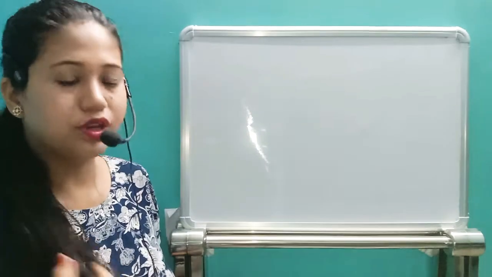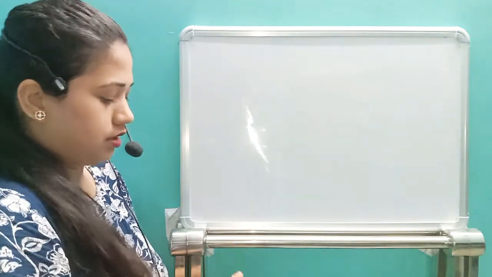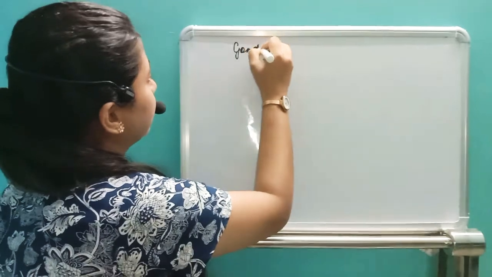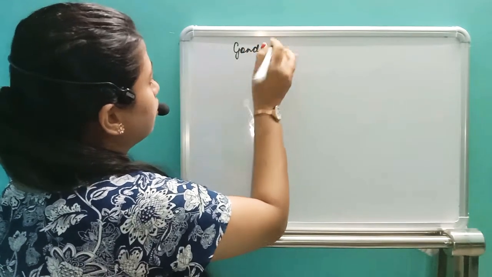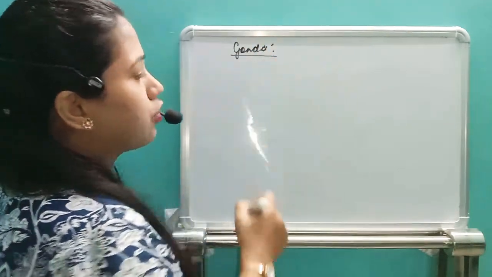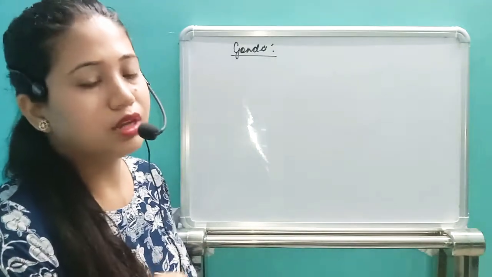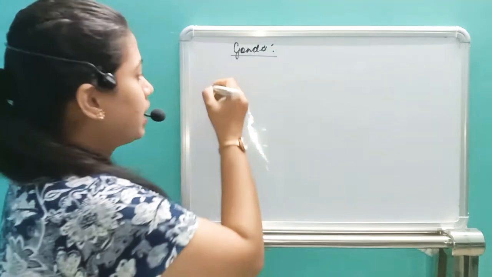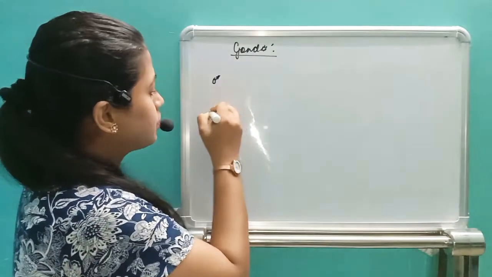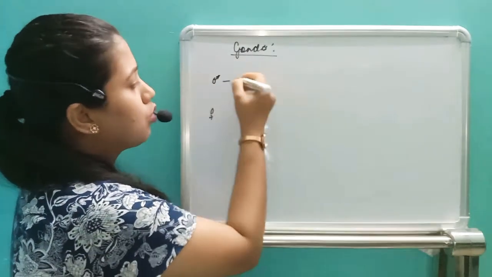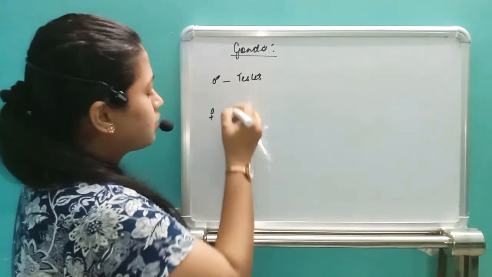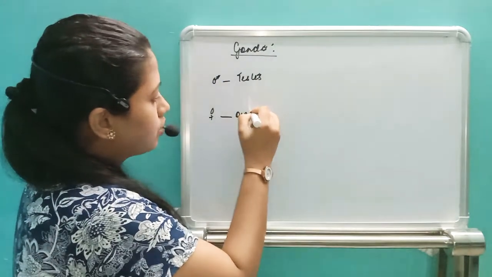Hello students, today we are moving to the last part of the chapter, that is the gonads. So the last endocrine glands we have to see here are the gonads. We are going to have the male and female organs, and the gonads in case of male and in case of female. Let us see. In case of male, the gonads are testes, a pair of testes are present, and in case of female, these are a pair of ovaries.